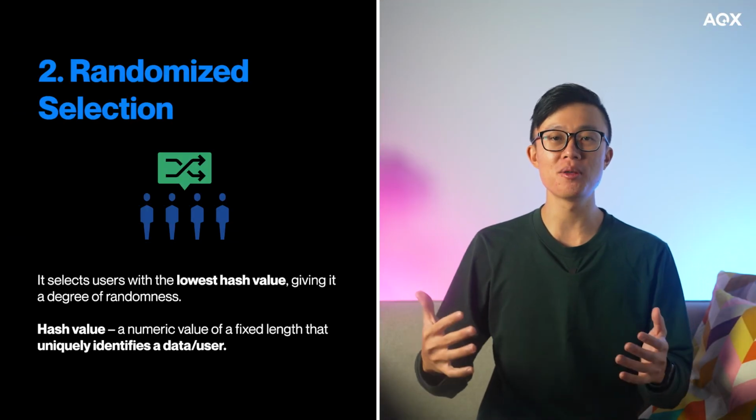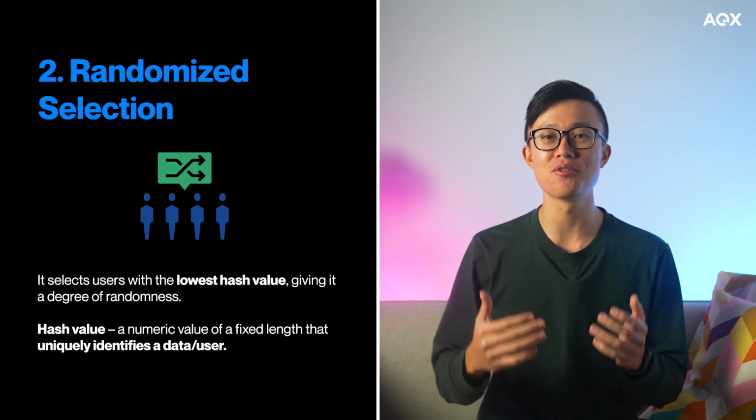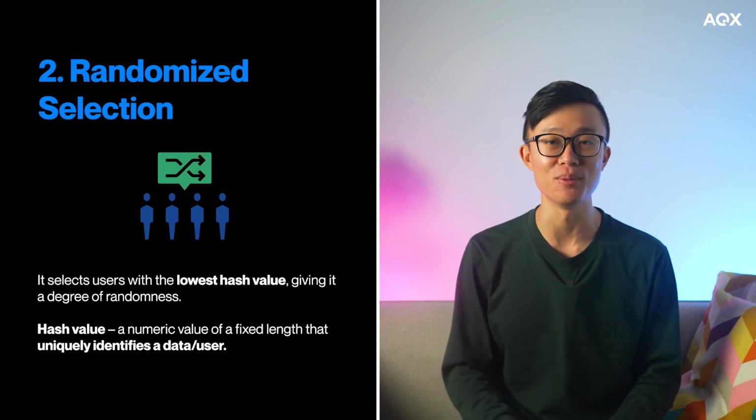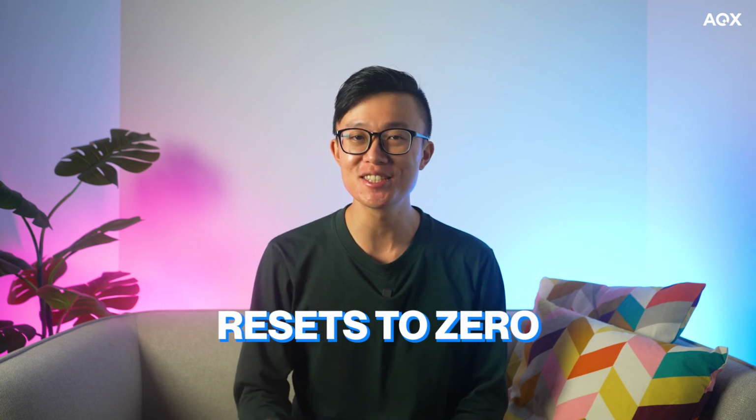While the POS algorithm still factors in the amount of coins staked in this method, it also selects the user with the lowest hash value, which gives the selection process a degree of randomness. Third, we have age of the coin or token staked. Validators are selected based on how long their coins have been staked in the network. The longer the coins are staked, the greater the probability of being selected to validate the transaction. Once the coins staked in the process are selected to verify the transaction, the age of those coins resets to 0. This essentially means that these staked coins are pushed back to the bottom of the queue.